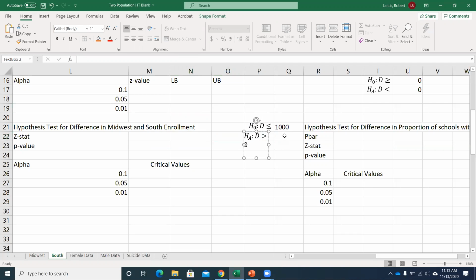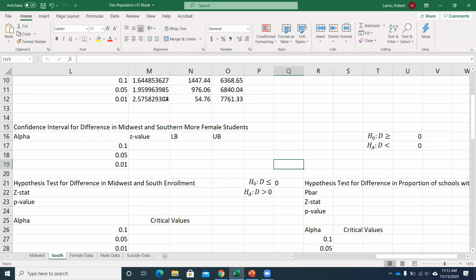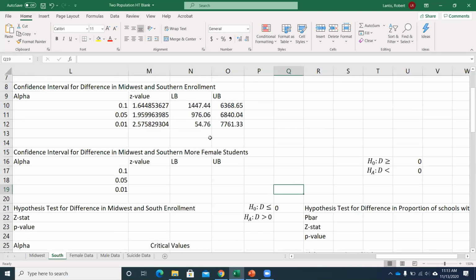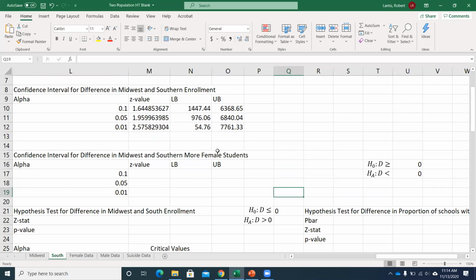So for now, whoops, we'll use this value of 0. Okay? So my alternative hypothesis is that it's greater than 0. My null is that it's less than or equal to 0. Okay? And the difference that we set up, similar to the confidence interval, is going to be the Midwest minus the South. Okay? Now, hopefully we already know what the rejection decision will be. If we look at that confidence interval, the only possible true values for the difference were positive.